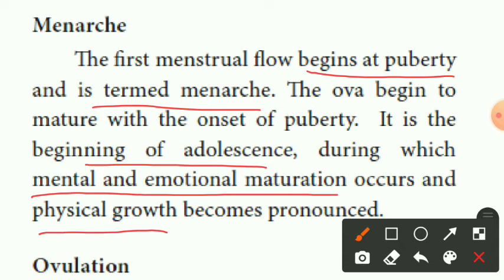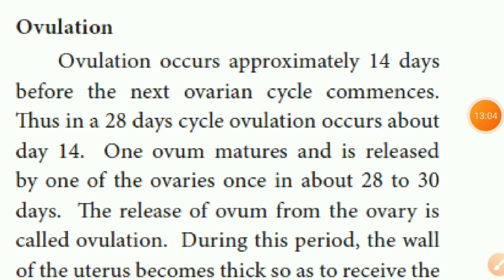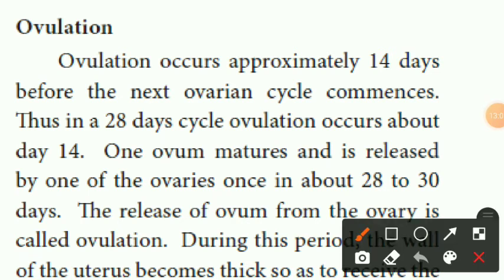Next we discuss ovulation. What is meant by ovulation? Ovulation occurs approximately 14 days before the next ovarian cycle commences. That means in a menstrual cycle of 28 days.